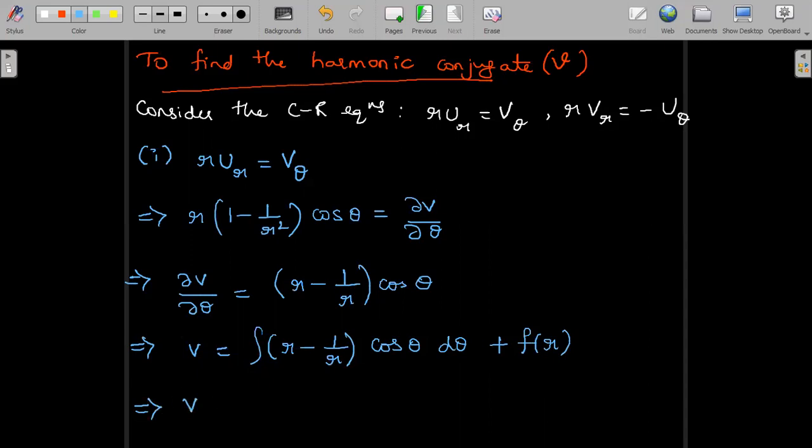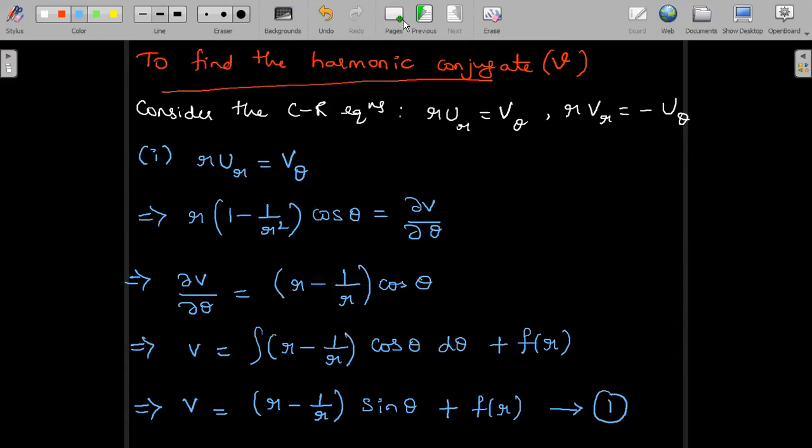So on integration, (r − 1/r) is a constant, write it down as it is. Integration of cos theta d theta is sin theta plus f of r, a function of r. Let me call this equation 1 for convenience. Later, we need to solve along the same lines for r ∂v/∂r = −∂u/∂θ and obtain another expression for v, and choose the constants of integration f of r and g of theta. Right? So let us proceed further.